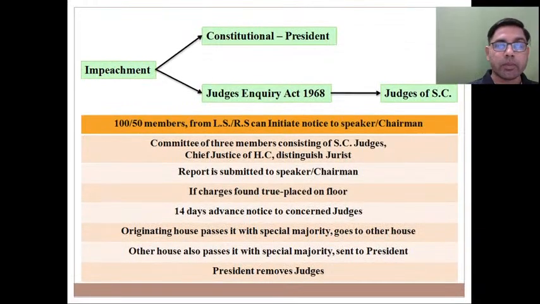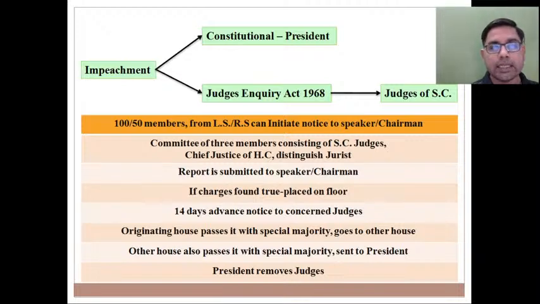इस act में mention है word impeachment. So in Constitution there is no mention of impeachment with regard to judges of Supreme Court and High Court. Removal is mentioned, but in Judges Inquiry Act it is mentioned, that word impeachment, with regard to removal of judges of Supreme Court. So what is the procedure through which Judges Inquiry Act says that a judge of Supreme Court can be removed on the ground of proved misbehavior and incapacity?